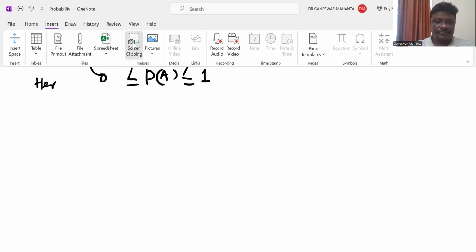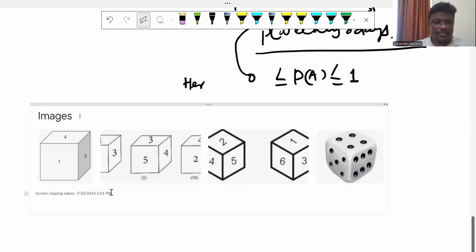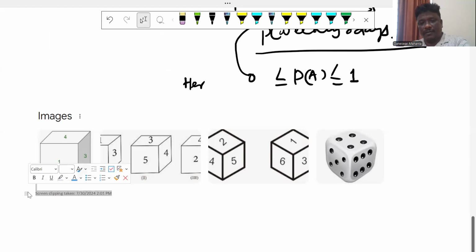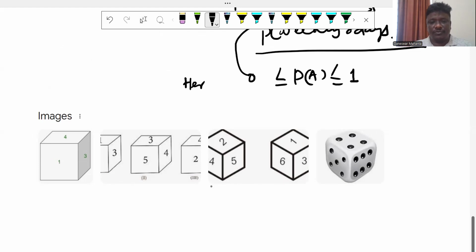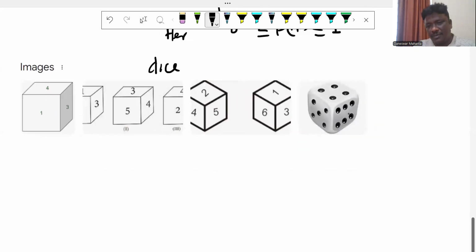Here are the 6 faces of a dice: 1, 2, 3, 4, 5. This is the shape of a dice. So the dice contains 6 faces: 1, 2, 3, 4, 5, 6.